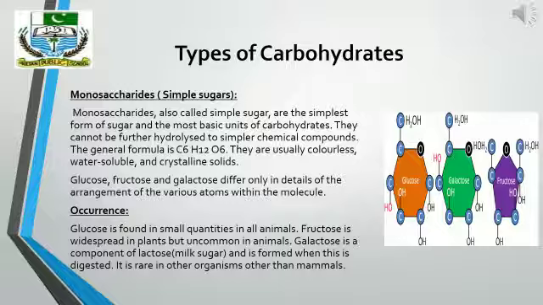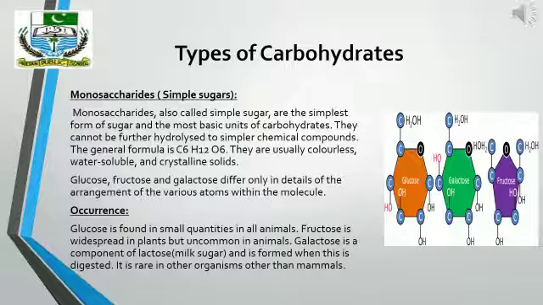If we look at their occurrence, glucose, which is also known as grape sugar, is found in minute quantity in all the animals, while fructose is widely spread in plants but uncommon in animals. And galactose is the main component of milk sugar and is only formed when that is digested.